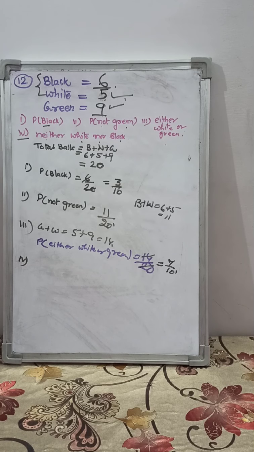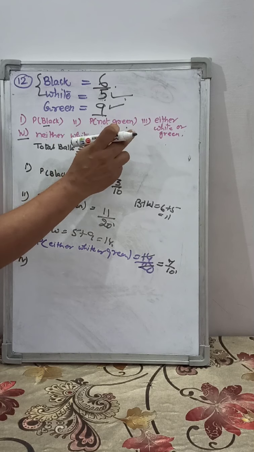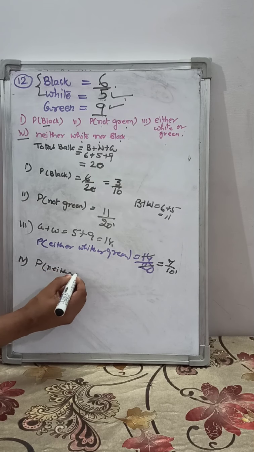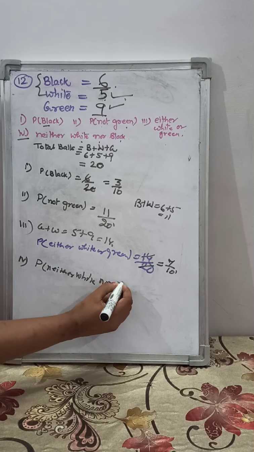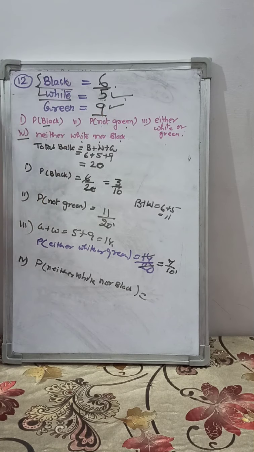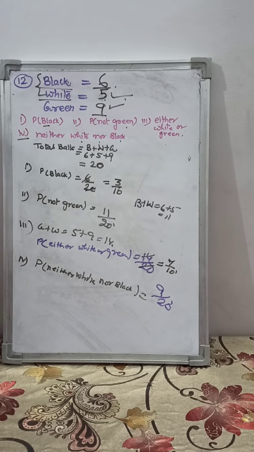Fourth part. The fourth part is neither white nor black. So you don't have to take the white ball and also not black. You will not take white and black both. So which ball is left? Green. 9 upon 20. So this is our question number 12 answer, first, second, third and fourth part.